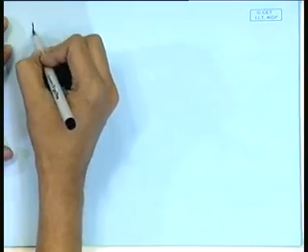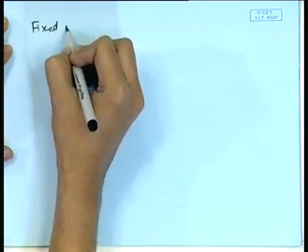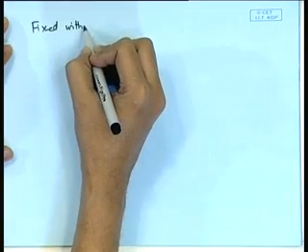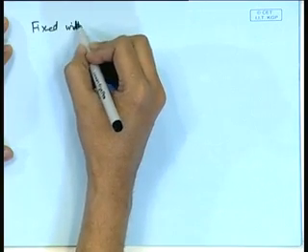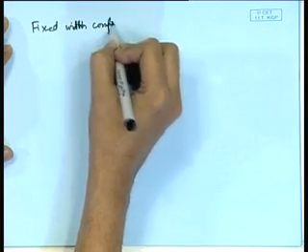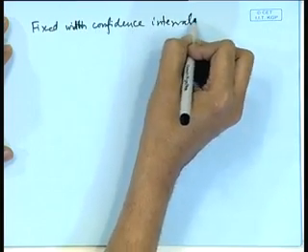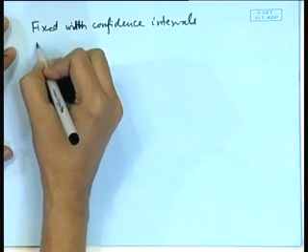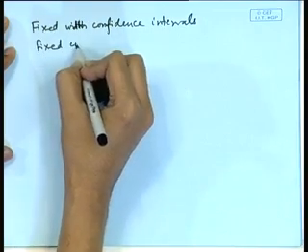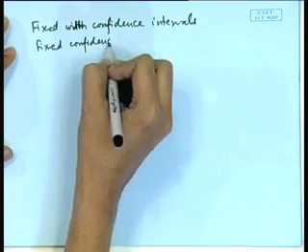So, we have a theory of fixed width confidence intervals, or fixed confidence coefficient.